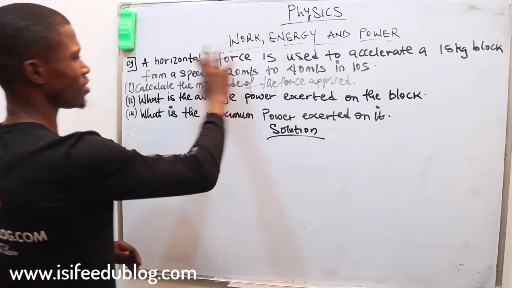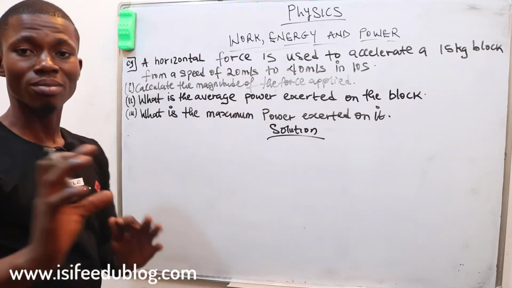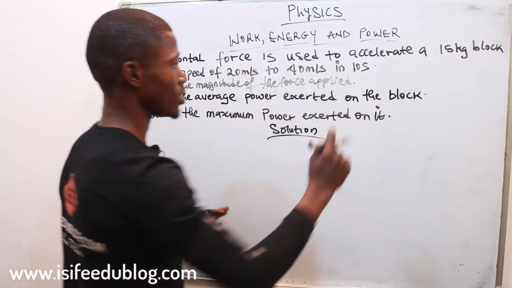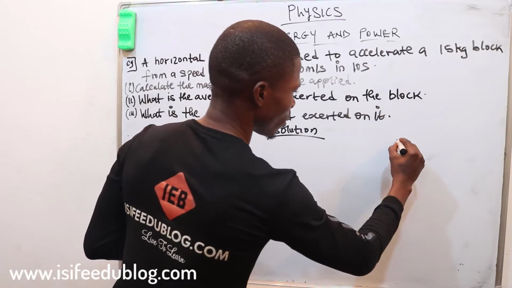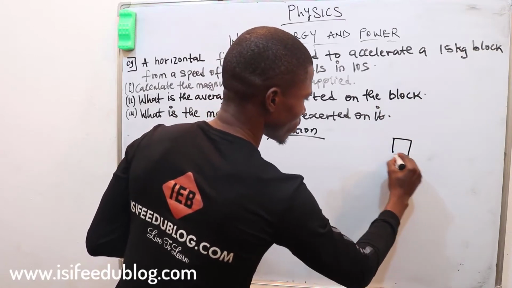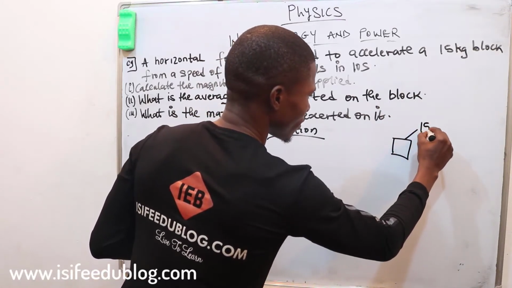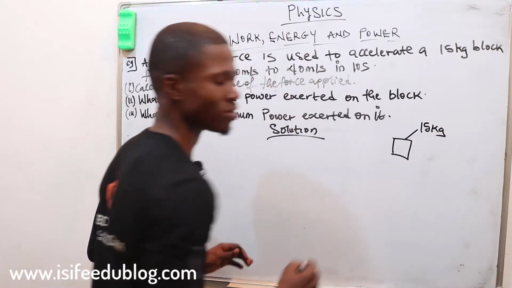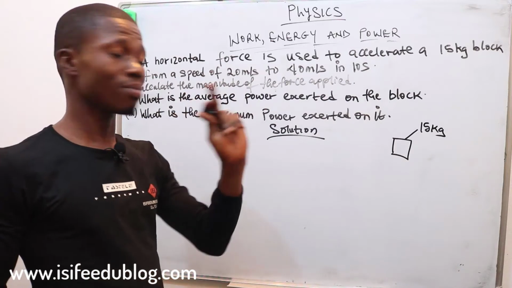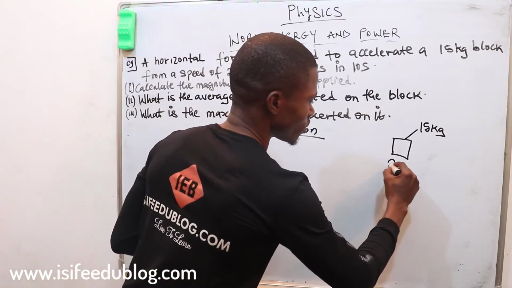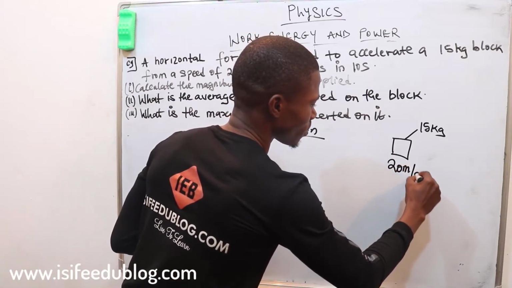Let's put this in a diagram. It says a block of 15 kg. So this is our block, and the mass of the block is 15 kg. It accelerates from an initial speed of 20 meters per second.